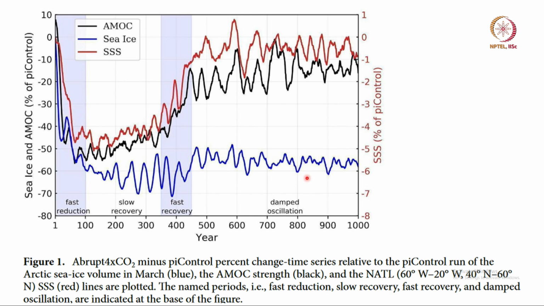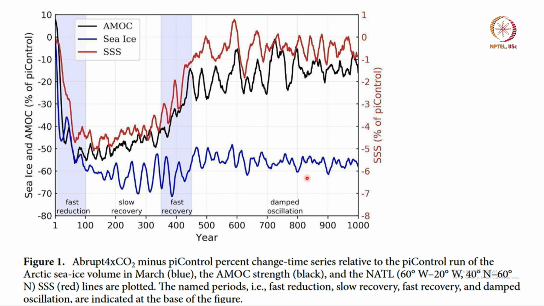Okay. Now, let me show you what happens when you take a model and suddenly increase carbon dioxide by a factor of 4. Okay. This is done because you want to do a sort of a shock treatment to the climate model to see what happens.